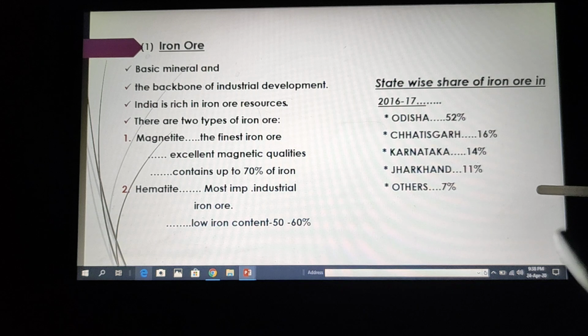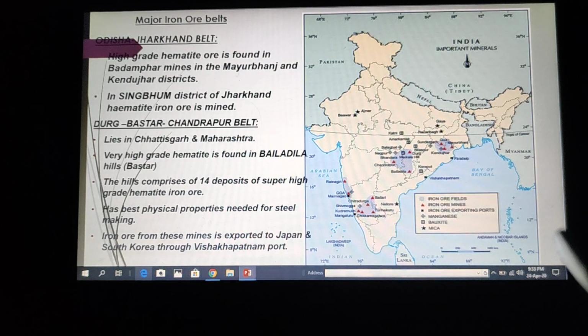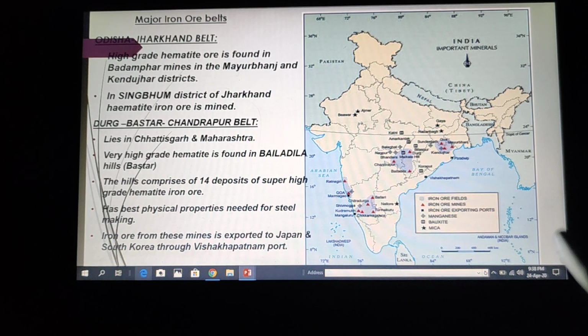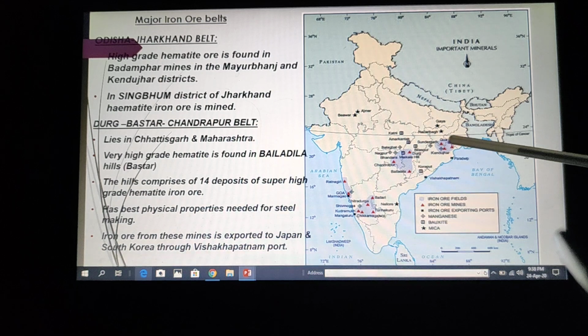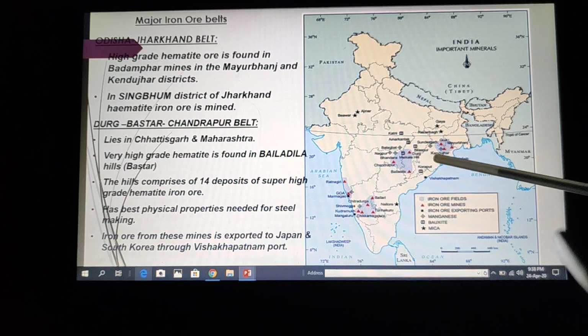Now the same data is represented in the form of a pie chart in your textbook. You can refer to that. Let us talk about iron ore belts in India. There are 4 iron ore belts in India. So the first iron ore belt is the Orissa Jharkhand belt. This is the Orissa Jharkhand belt.